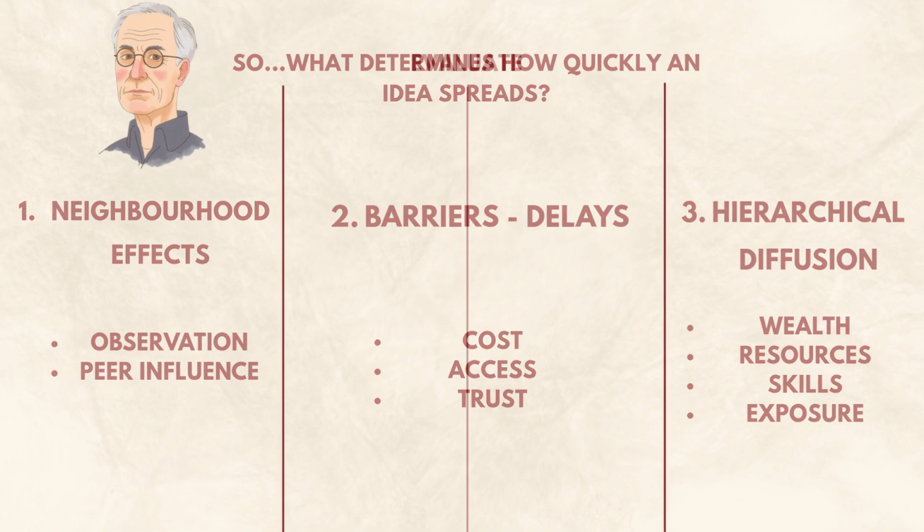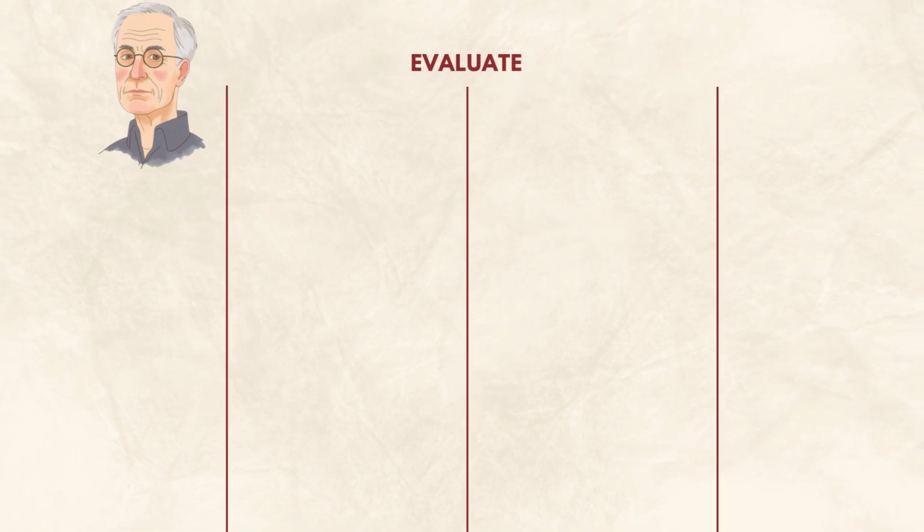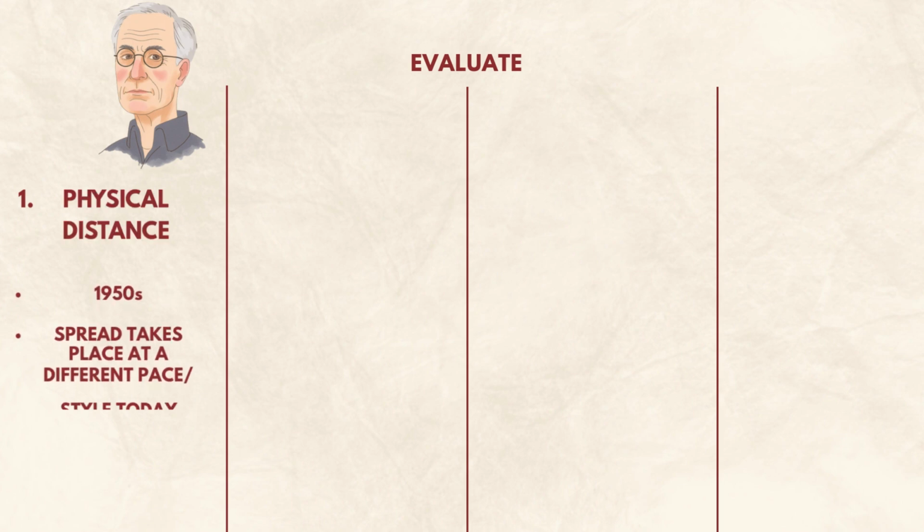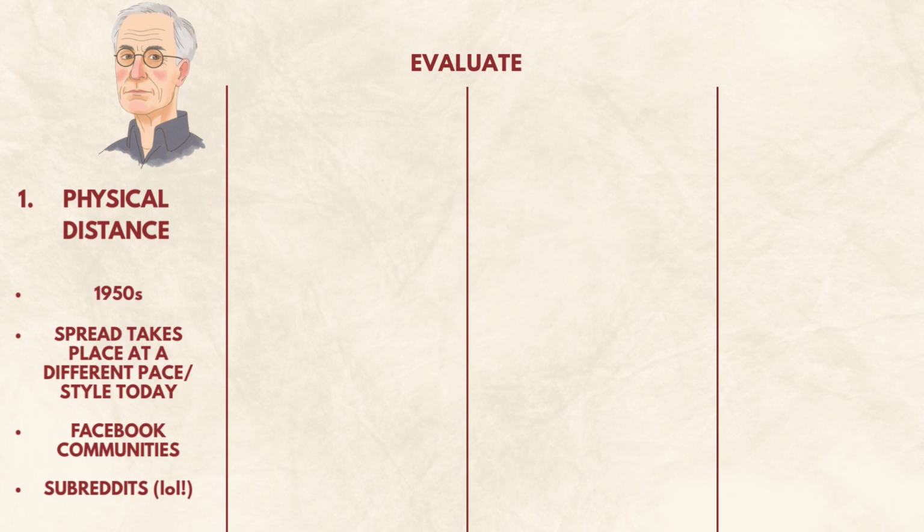But Hagerstrand's theory isn't perfect. First, it's too rooted in physical distance. Hagerstrand was writing in the 1950s, long before the internet. Today, ideas don't need to travel village by village. They spread instantly through smartphones, social media, and global networks, making geography far less important than it once was.